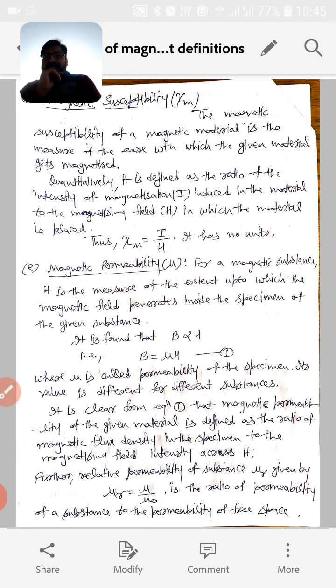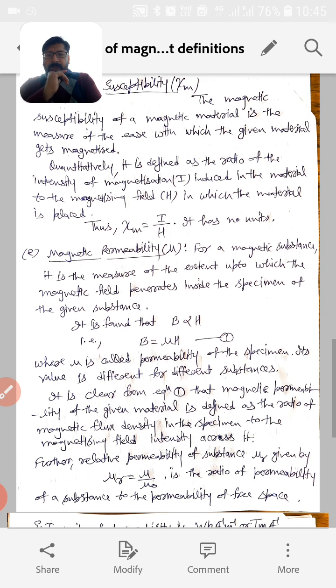So what is magnetic susceptibility? It is represented by the letter chi, and it gives us the measure of the ease with which the given material gets magnetized, meaning how easily any material gets magnetized. Quantitatively, it is defined as the ratio of the intensity of magnetization I induced in the material to the magnetizing field H in which the material is placed.